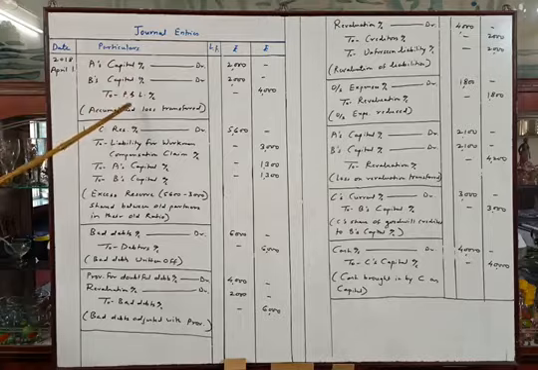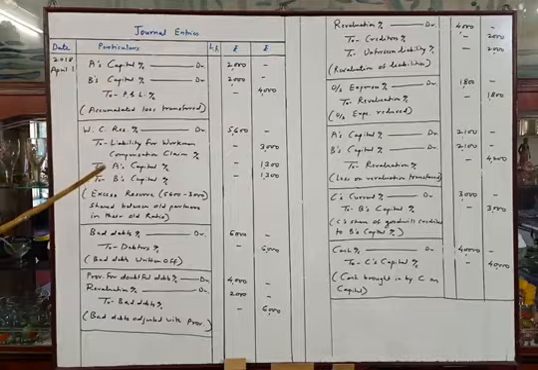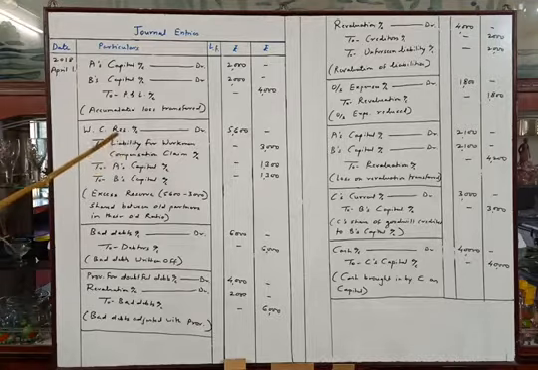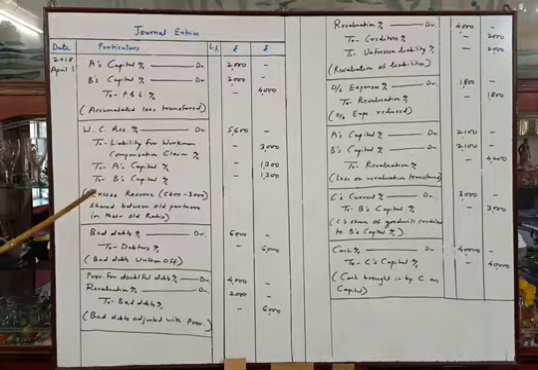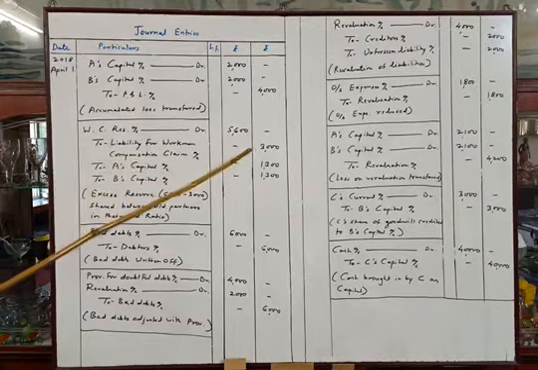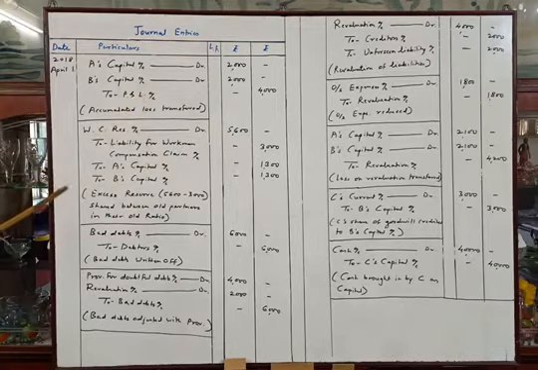See the journal entries. This entry is of transferring profit and loss account, that is accumulated loss given in the balance sheet, to partners capital account. Then this entry is of workmen compensation reserve. We all know that workmen compensation reserve given is 5,600 in the balance sheet, and they told us in the adjustments that the claim against workmen compensation will be rupees 3,000. So liability for workmen compensation claim rupees 3,000, and remaining amount, that is 2,600, is distributed between the partners capital account in their old ratio.